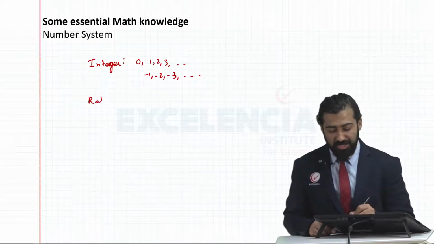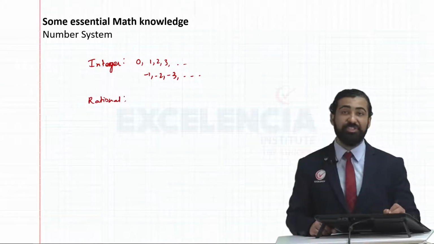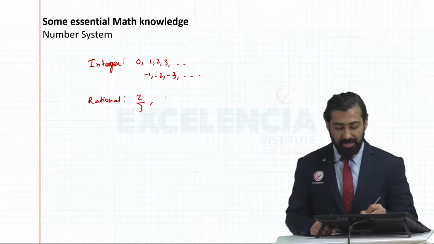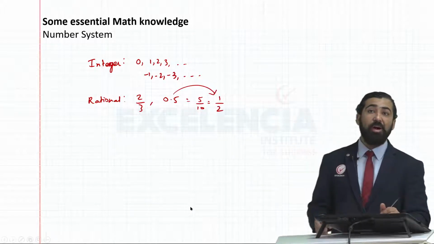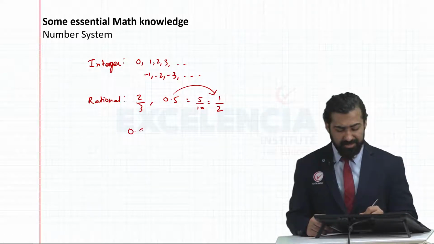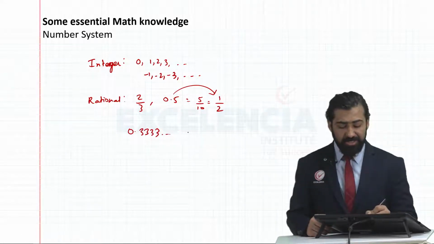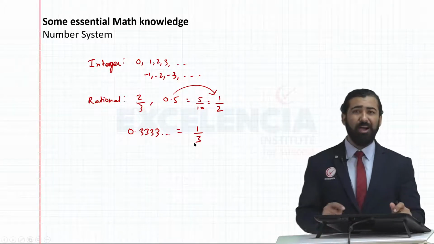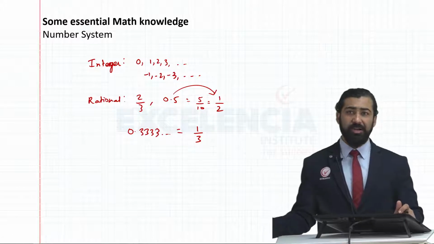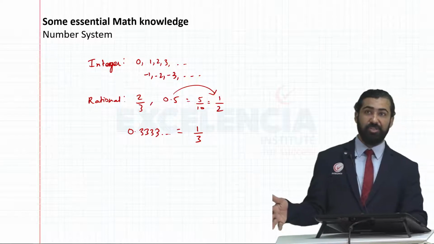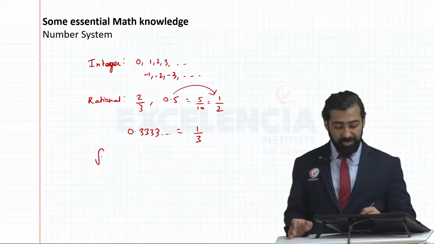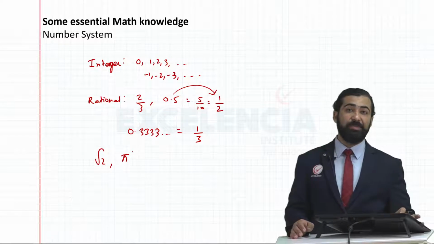Rational numbers are any number that can be expressed as fractions. 2 by 3, 0.5 because 0.5 is 5 by 10 or half. So 0.5 can be expressed as a fraction. Or a recurring decimal like 0.3333, the reason being 0.3333 is nothing but 1 by 3. How to do that we have studied in our school section. Presently, this is a rational number. So rational number is any number that can be expressed as a fraction. Irrational numbers are numbers like square root of 2, pi, which can't be expressed as a fraction.